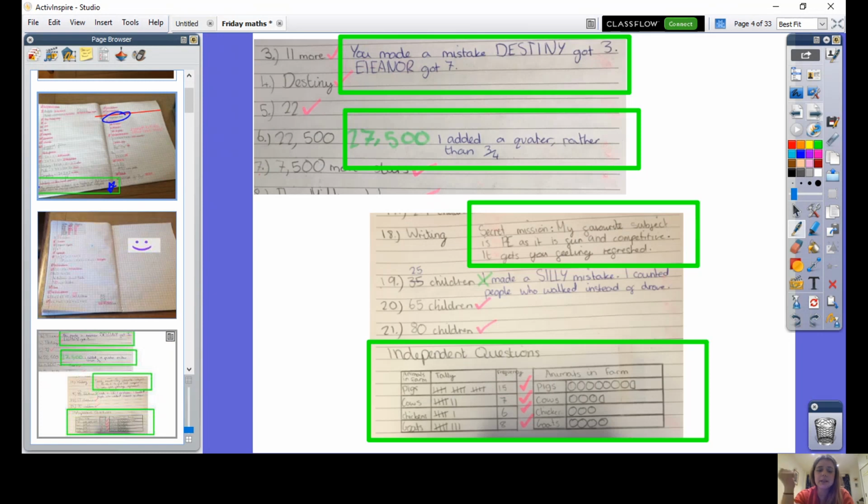The next person who I'd like to point out has done a really good job. When they've been marking their work, they've been making notes next to the side of the work to make it really clear to the teacher that they're engaging positively. The first thing they've done is point out an error that I've made on question 3. I mixed up 2 names and so I got the question wrong, so they've really clearly and politely written that. And then for question 6, they've got the question wrong and they've explained what they've done wrong because they now know what they've done wrong. Here you can see the secret mission has been completed, and here you can see where they've drawn their own table using a ruler really carefully. So well done to those 2 children who are going above and beyond and showing exactly what you are capable of when it comes to your home learning.